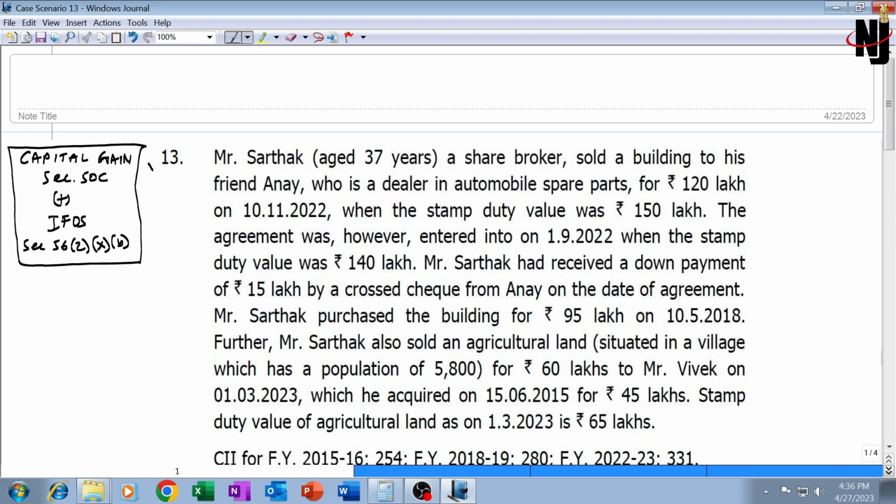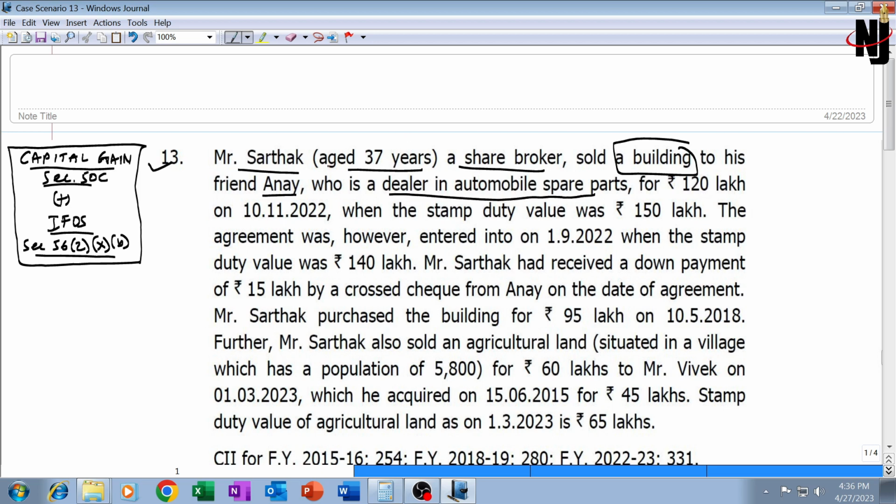Now we have case scenario number 13, which is on capital gain, section 50C, stamp duty value and income from other sources, receipt of immovable property at less than stamp duty value. Mr. Sarthak, aged 37 years, is a share broker and sold a building to his friend Mr. Anay, who is a dealer in automobile spare parts.